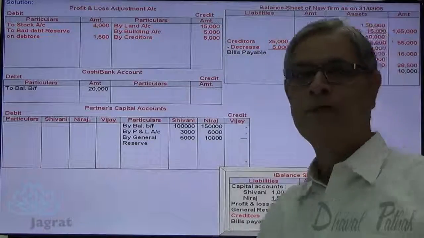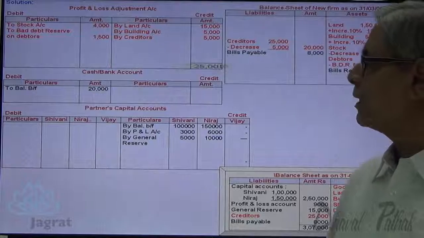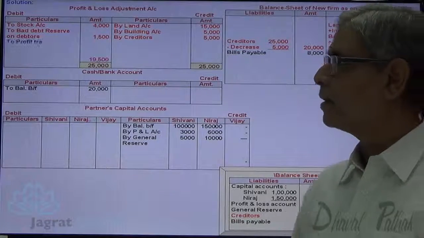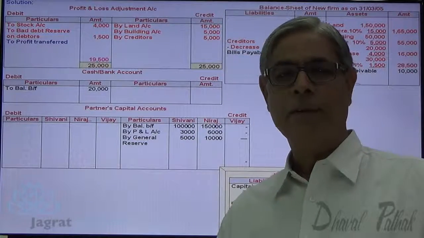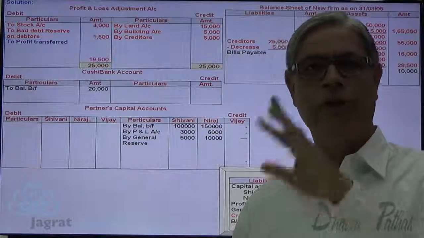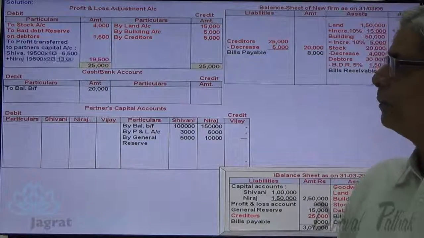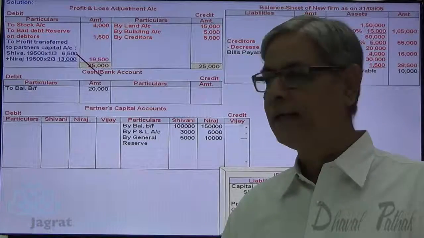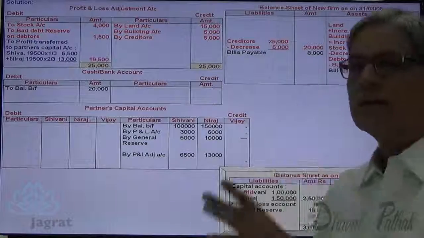I want to close this profit and loss adjustment account. Total of credit side is 25,000 minus 5,500. 19,500 is the profit, revaluation profit. This will be distributed between Shivani and Neeraj in the ratio of 1:2. So 6,500 is the share of Shivani and 13,000 is the share of Neeraj. That is credited to partners capital accounts, 6,500 and 13,000.